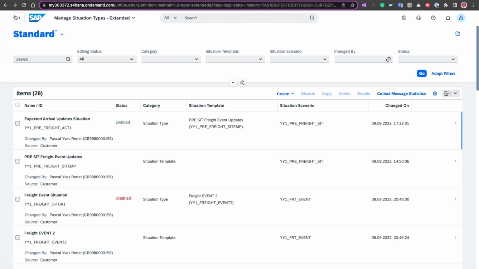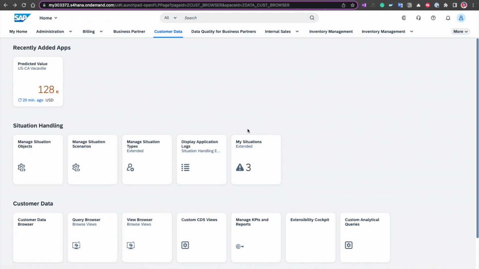So there you go. In a nutshell, that really is the 4-step process to follow, or 5, as I said, if you wanted to create your own custom CDS to define your own situation use cases. A very powerful framework, and I look forward to hearing from you to see what great scenarios you've come up with to define some